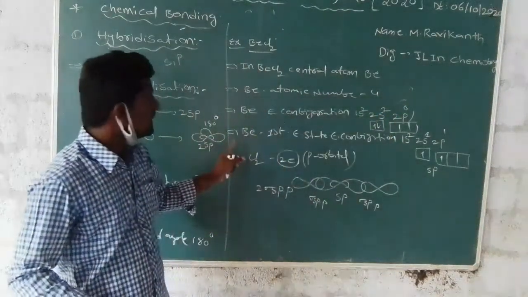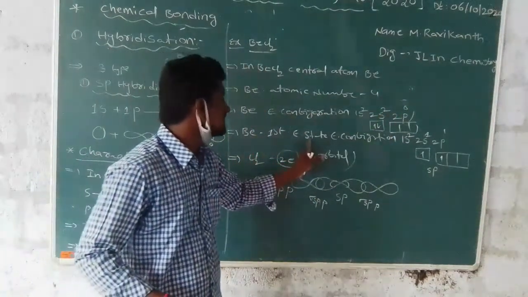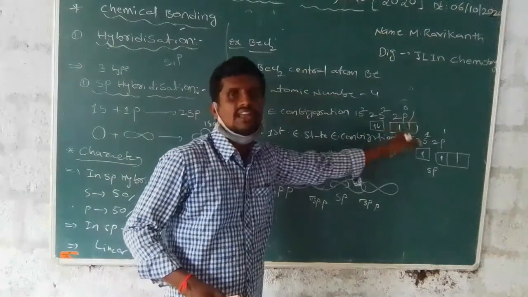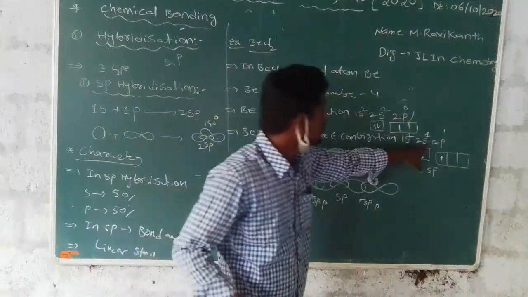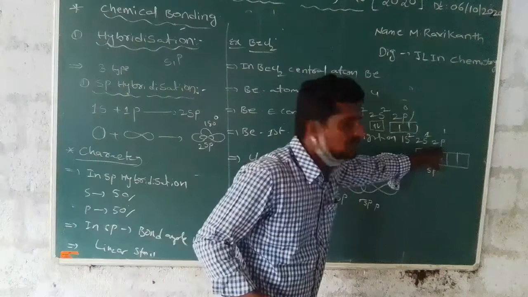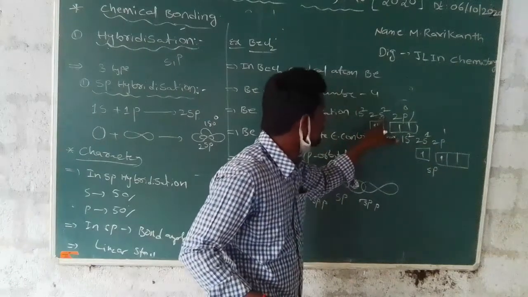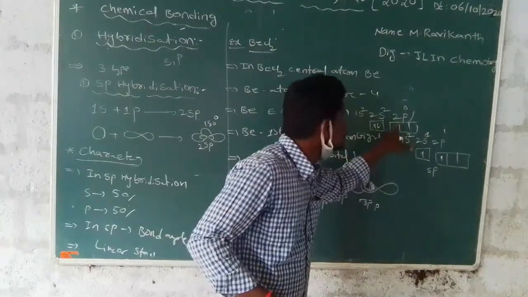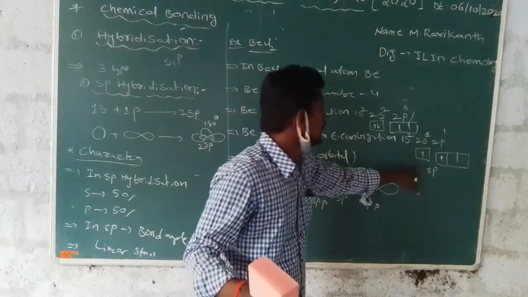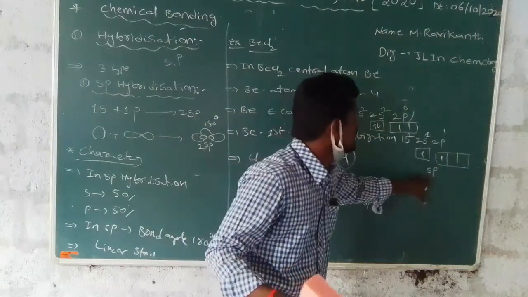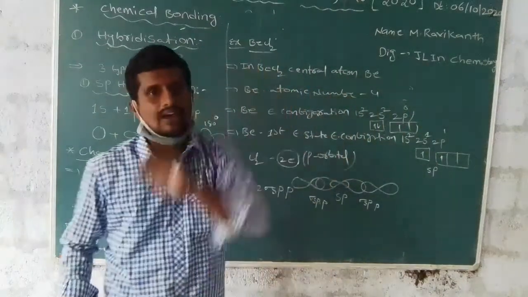Next, beryllium first excited state electronic configuration is 1s2 2s1 2p1. One electron from the 2s orbital moves to the 2p orbital, forming 2 sp hybridized orbitals.